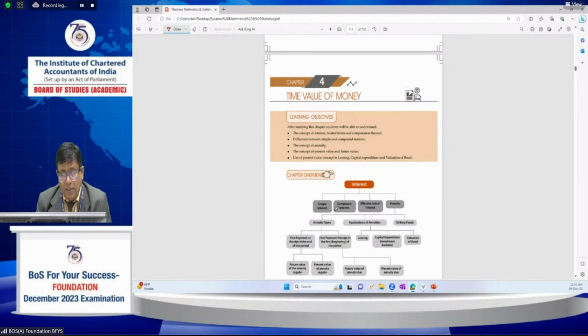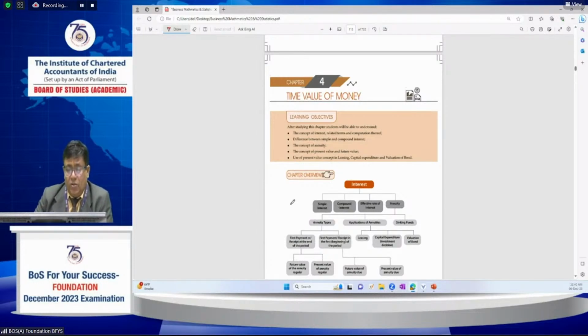Annuity types, when payment is made at the beginning of the year or at the end of the period, and further sinking funds, leasing, capital expenditure, and valuation of bonds. Future value of annuity, present value of annuity, future value of annuity due, present value of annuity due, and effective rate of interest.